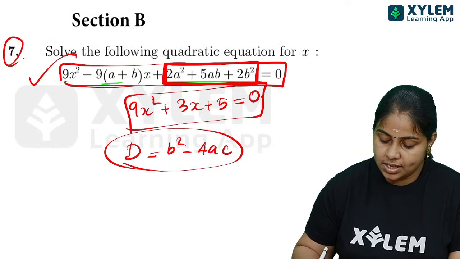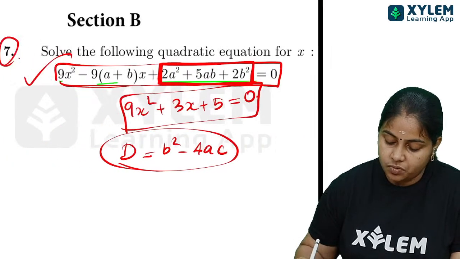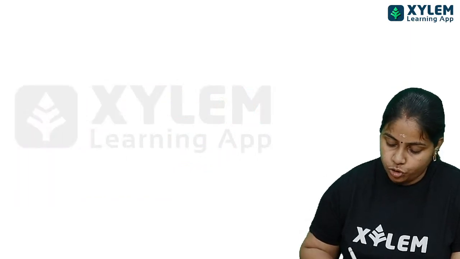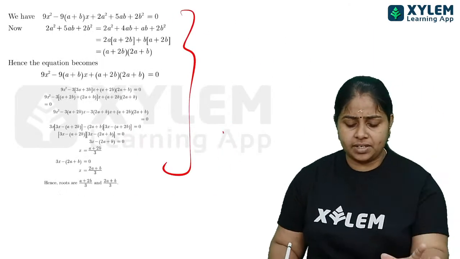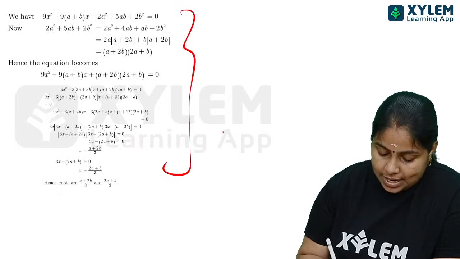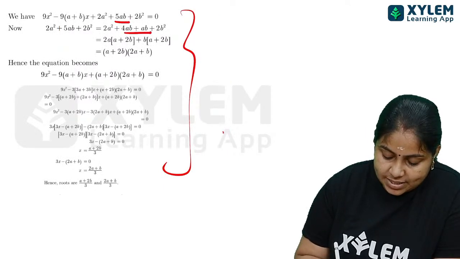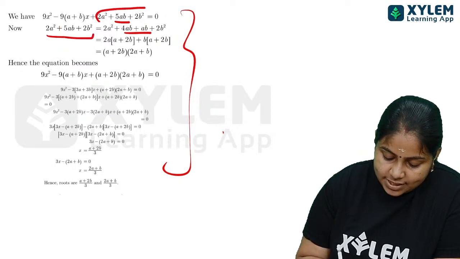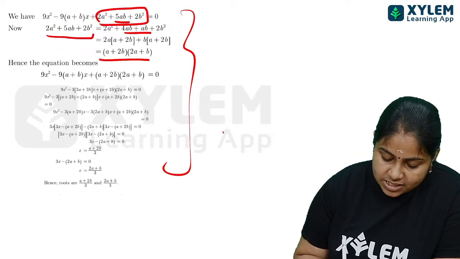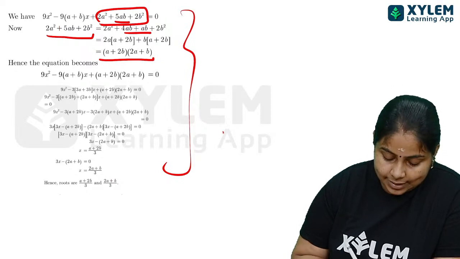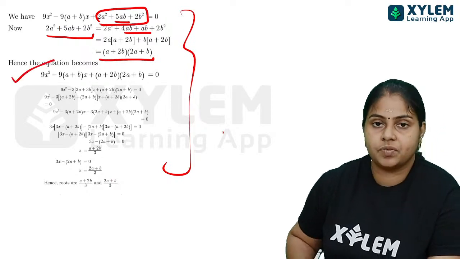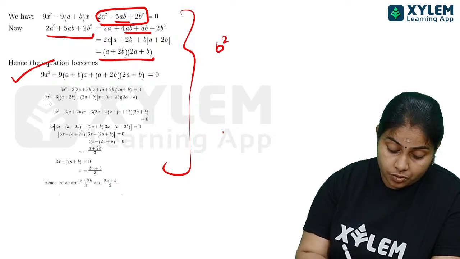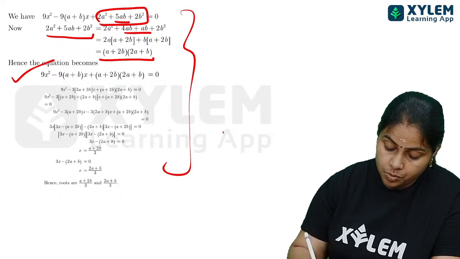Okay, so this is a complicated question, and here actually what we are doing, in this 5ab we will be splitting. Let me show you that. But such a complicated question won't be asked, so I am skipping it. This 5ab we are splitting. And after that, this entire part is actually the c term. We split and write this c term. Then we write that quadratic equation in another way and find the roots of x. How do we find x?